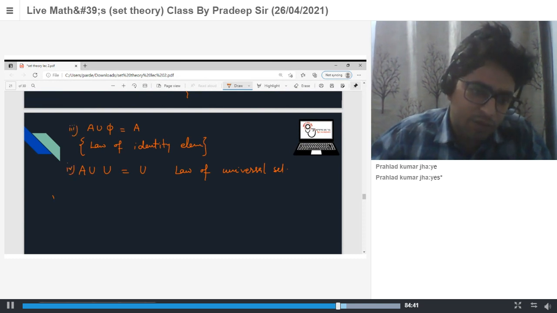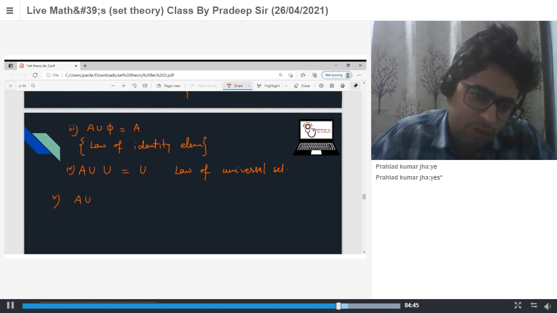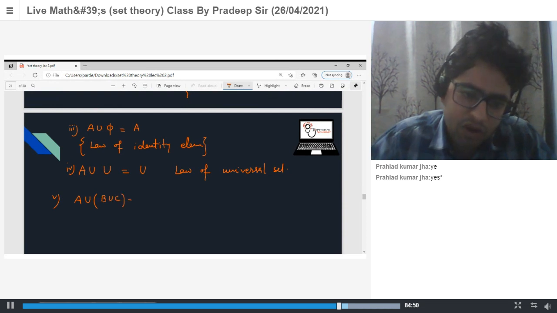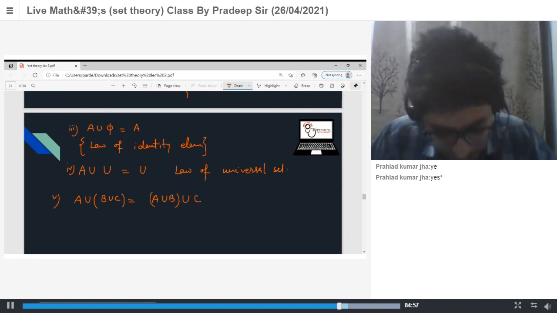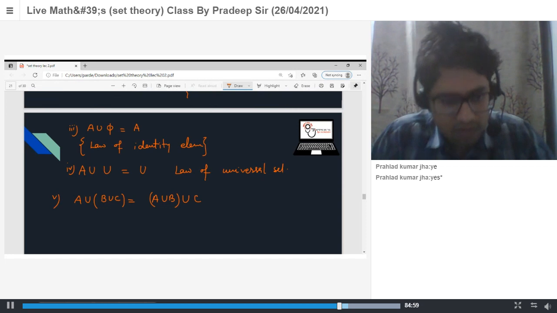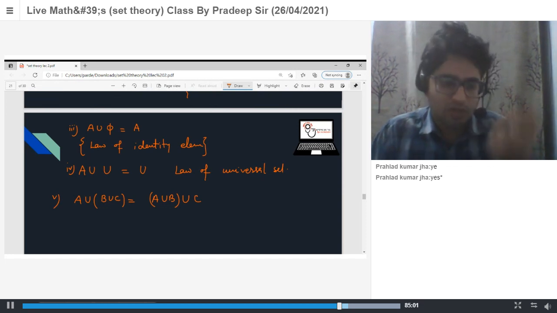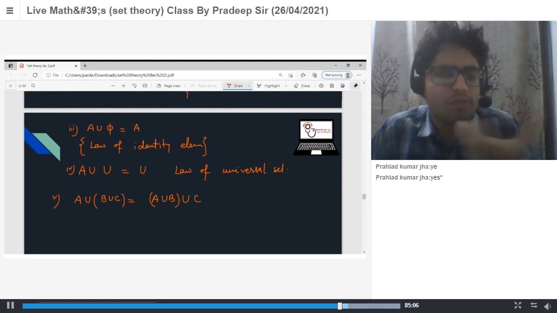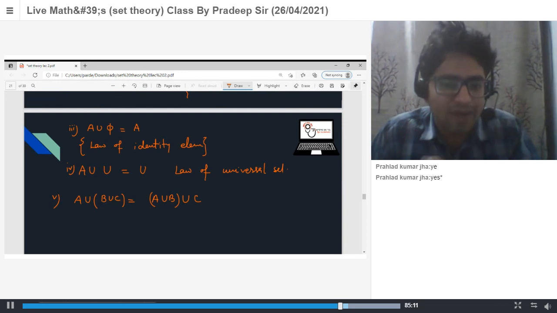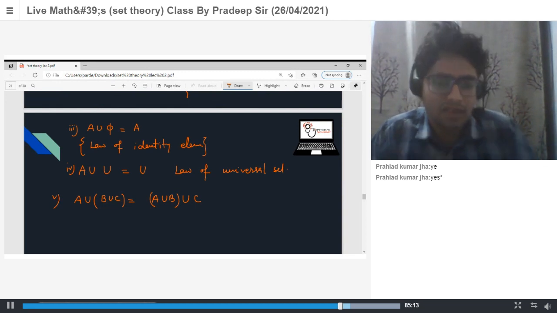Now the fifth property. If you perform first B union C and then union with A, or first A union B and then union with C, are both equal? Yes. A union B union C, with brackets either way, both are equal.